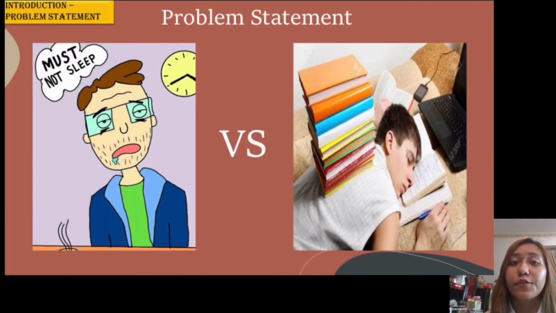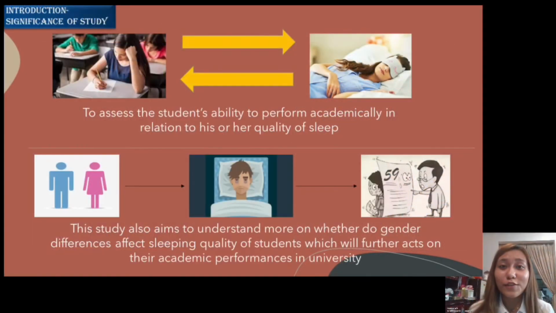Studies have reported the frequency of students experiencing poor quality of sleep and how it impacts the academic performance of university students, showing that it is necessary for students to change and improve their sleep quality, which will subsequently enhance their academic performance in universities. The research aims to check for relevance and focus on the effect of sleep quality on university students' academic performance. Through the significance of the study, first, the study aims to assess the student's ability to perform academically in relation to his or her quality of sleep.